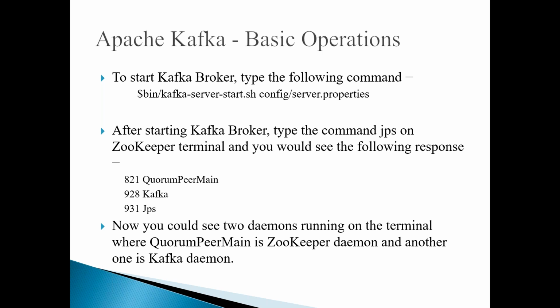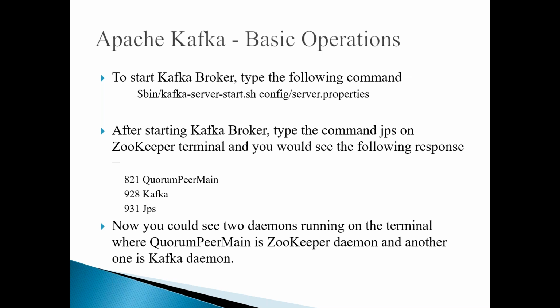To start the Kafka broker, as we discussed, use the same command kafka-server-start.sh and give the server.properties file of Kafka. Once you have started the Kafka broker, if you go to the Zookeeper terminal and type the command jps, it will show the processes. You can get responses like 821 QuorumPeerMain, 928 Kafka, 931 Jps, etc. What is that? Here you can see two daemons running on the terminal. One daemon is QuorumPeerMain, which is the Zookeeper daemon, and another one is the Kafka daemon.